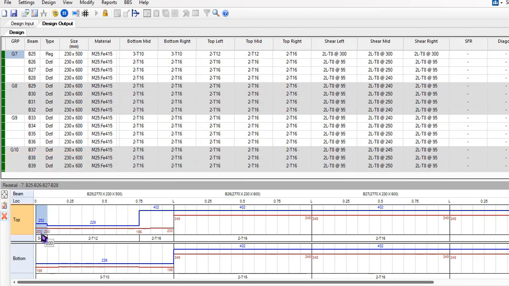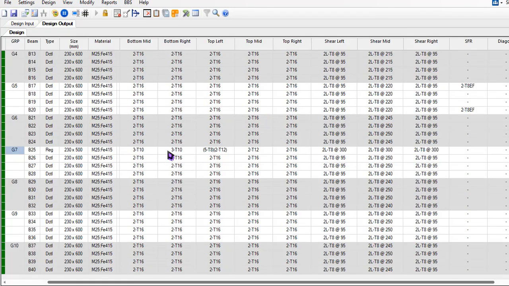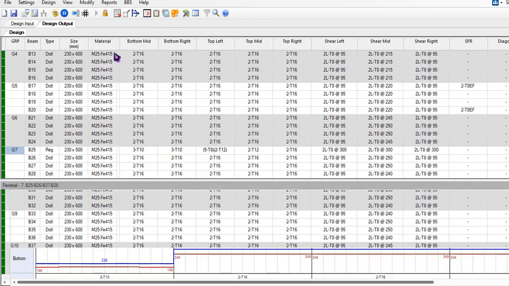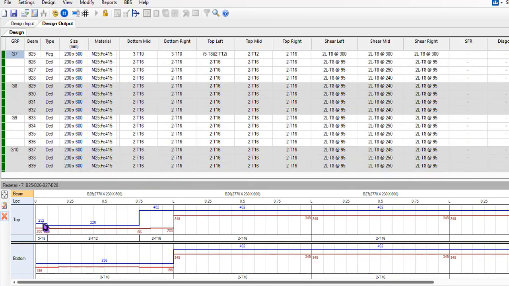Now let's see the design part of it. Accepted. Yeah, you can see that. I'd like to show the detailing of the section. Let's get into the detailing part here. You can see there is a blue line which indicates ASD provided, and the red line which indicates ASD required. It's obvious that the blue line will always be right at the top of the red line. You can edit this line or anything right away by right clicking here and getting into the detail section.